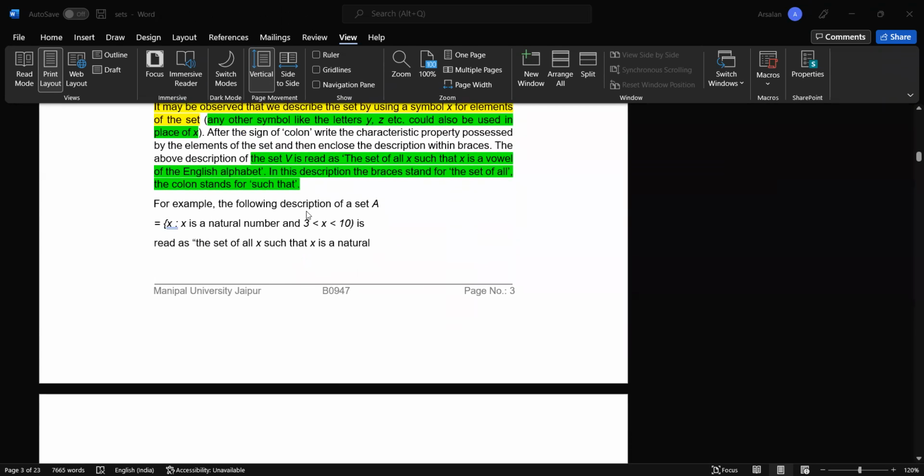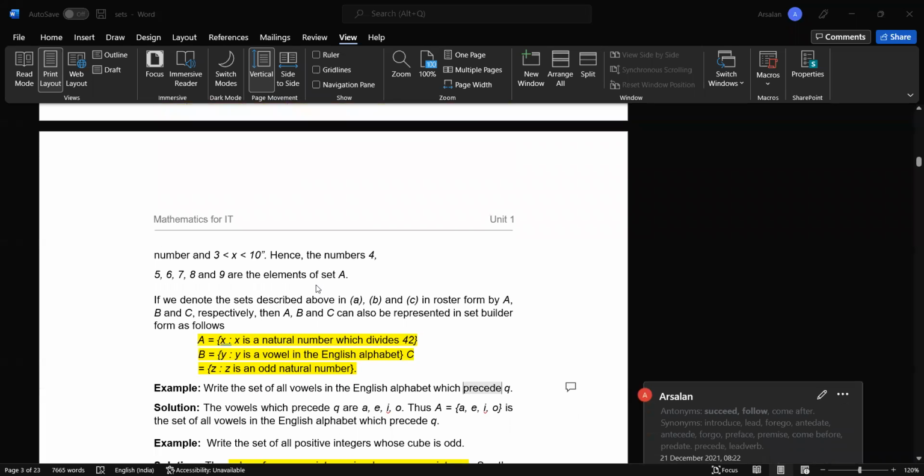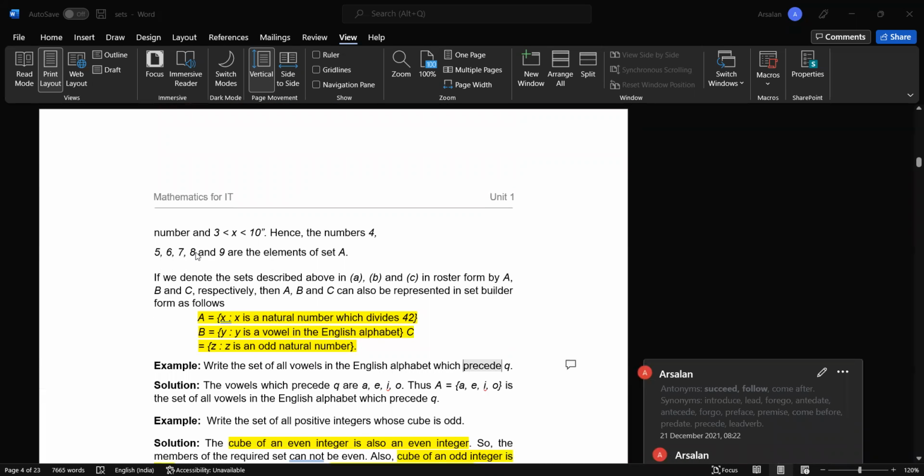For example, the following description of a set A = {x : x is a natural number and x is greater than 3 and less than 10} is read as: the set of all x such that x is a natural number and x is greater than 3 and less than 10. Hence, the result is obvious. 4, 5, 6, 7, 8, and 9 are the elements of the set.